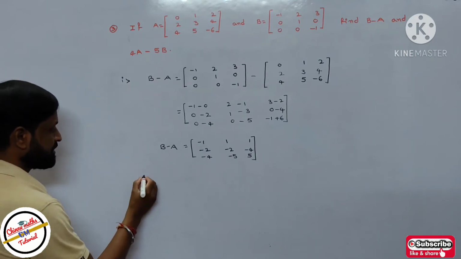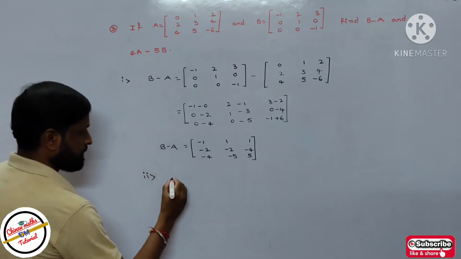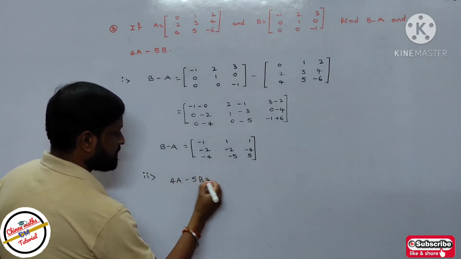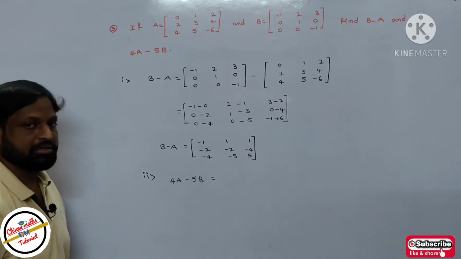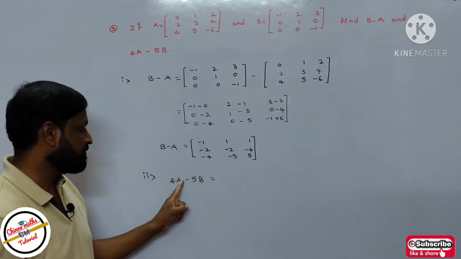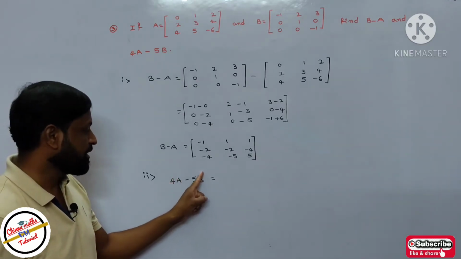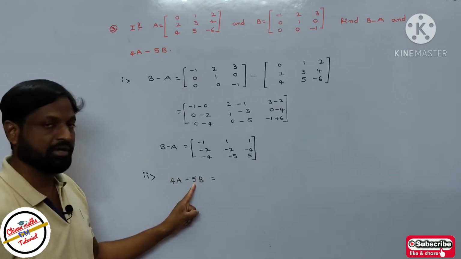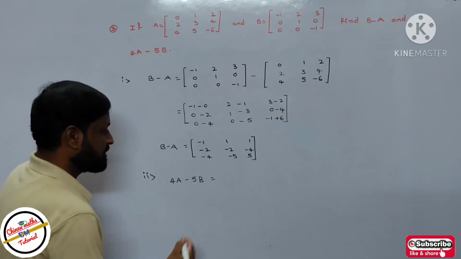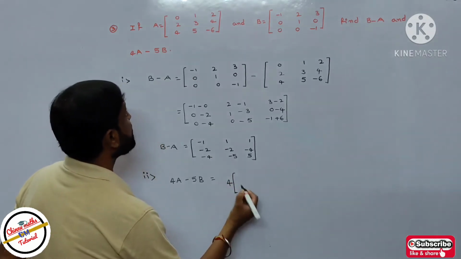What is the second question? Find 4A minus 5B. See here, you can observe that 4A is the scalar multiple of the matrices. Every element of the matrices of A is multiplied by 4. Every element of the matrices of B is multiplied by 5, according to the definition of scalar multiplication of a matrices. So then 4 into matrices of A equal to